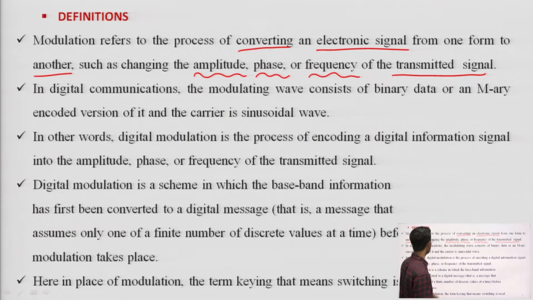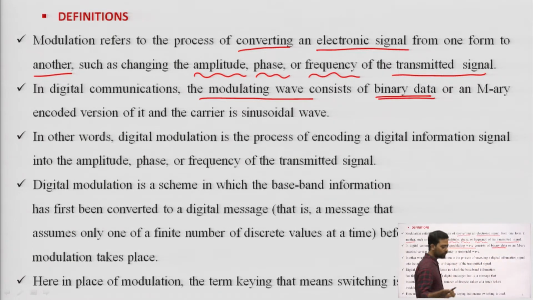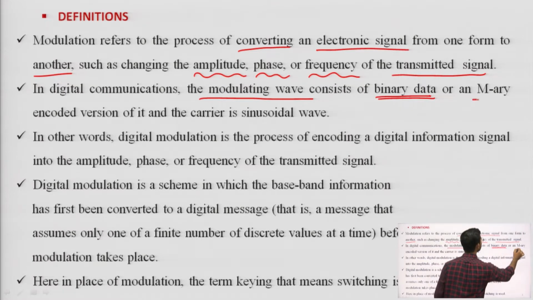In digital communication, the modulating wave, which is your message signal, consists of binary data, but in analog communication systems the modulating signal was a continuous signal. Here the modulating signal is binary data or M-ary data.